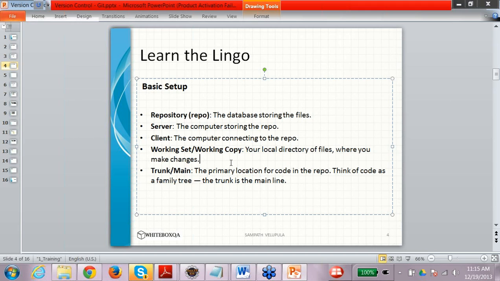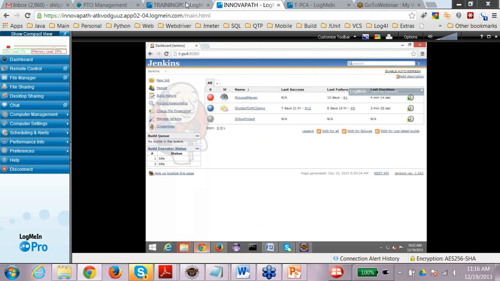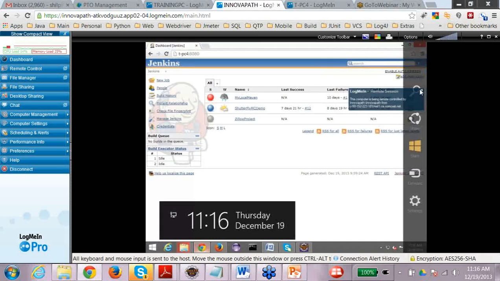SVN, one of the popular servers for SVN is Visual SVN, and we do have Visual SVN installed on one of our training machines also. So Visual SVN is the server, and only the administrator would have access to that server, because it's the central repository where all the code is being stored. So I can show you the console, or how it actually looks there. Let me show you.